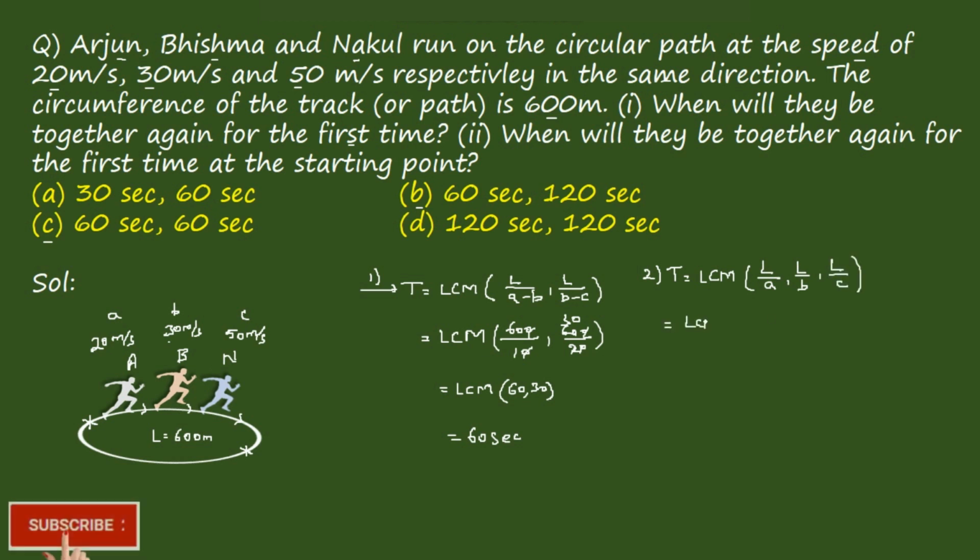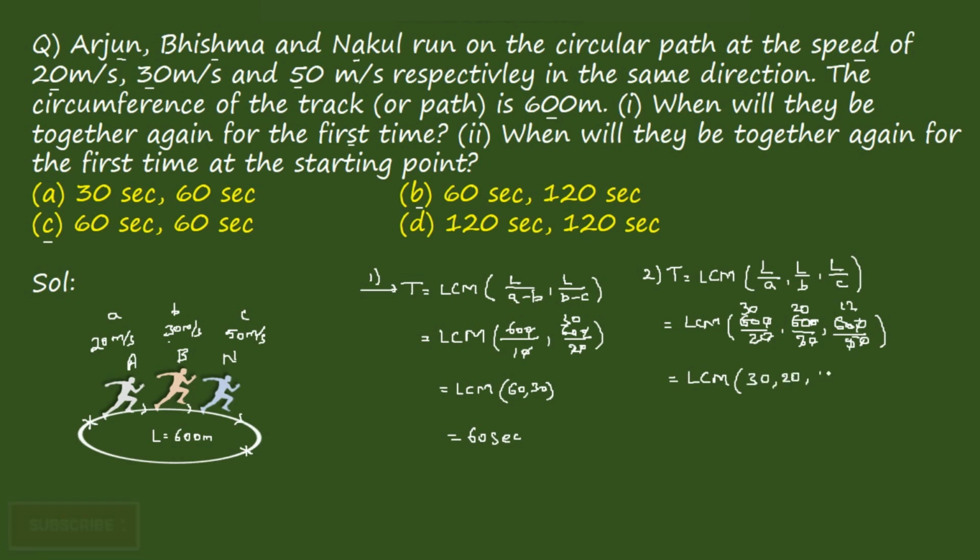Just substitute the values again. LCM of L, which is 600, A is 20, comma 600 by B, which is 30, comma 600 by C, which is 50, right? Here zeros get cancelled, zeros get cancelled, zeros get cancelled, right? It goes by 30, it goes by 20, and it goes by 12. So LCM is equal to LCM of 30, 20, and 12.